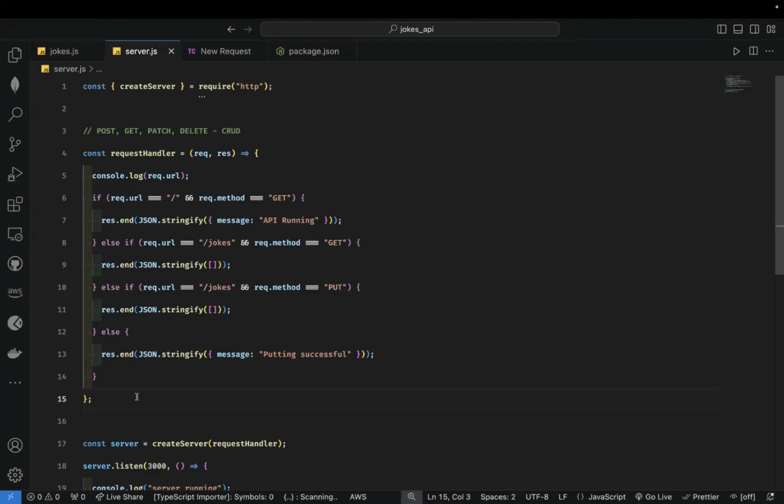So I can look at their documentation and see how they handled everything and then try to recreate it. Maybe 4 or 6 months, I'll create Express again. But I wouldn't be able to do that if I don't understand how this core module works. Do you understand? So you have to understand the basics.